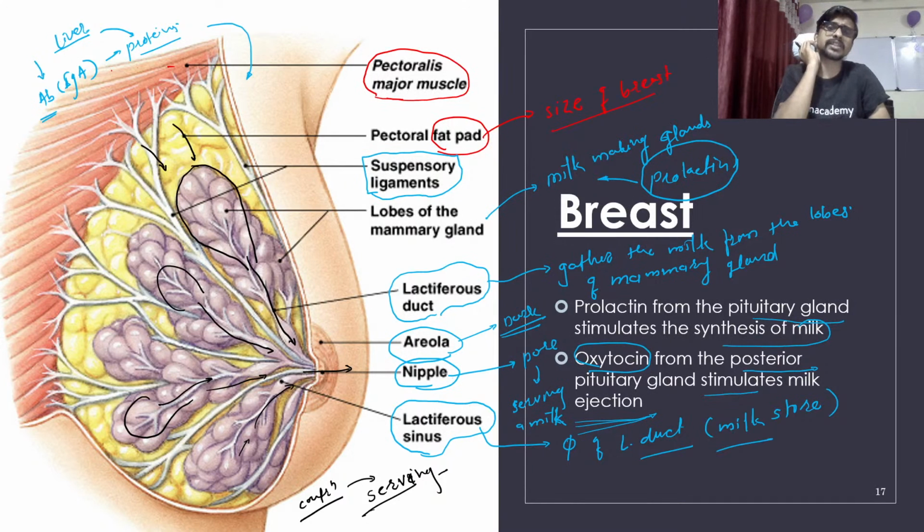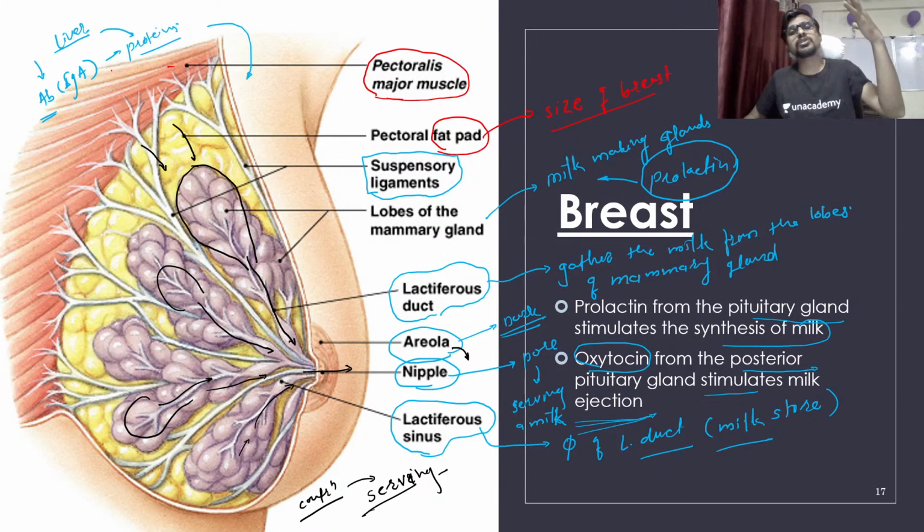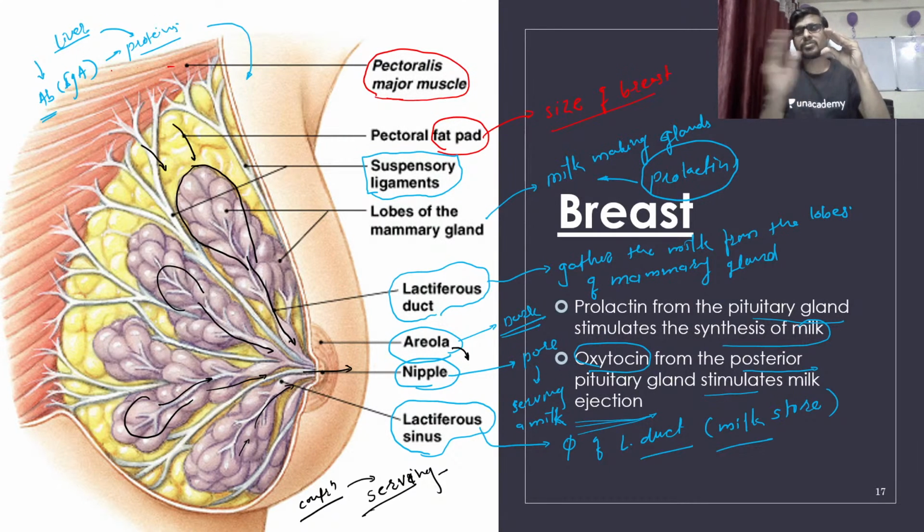मिल्क कसं सर्व केलं जातं तर ज्या वेळेस बाळ टच करतं या areolaला. So areola is a sensitive part which gets the sensation of touching of the lips of a baby. The touching of the lips of the baby to the areola results in the secretion of oxytocin from the posterior pituitary, which results in the contraction of the breast muscle and causes the serving of milk to the baby.